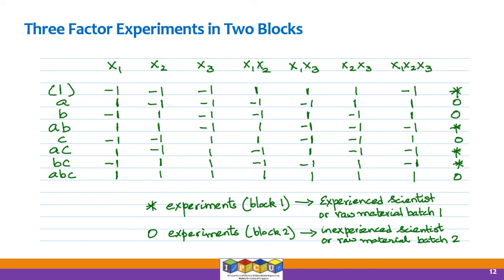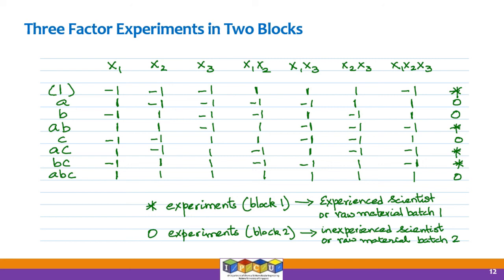You understand? So we have so far looked at situations where, for example, 4 experiments had to be done and there were 2 people and each of them had to be assigned 2 experiments, or there were 8 experiments to do and 2 people and each of them can do only 4 experiments.